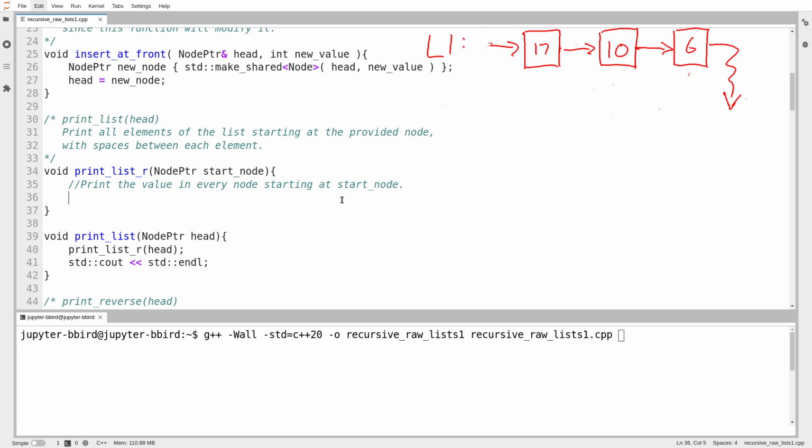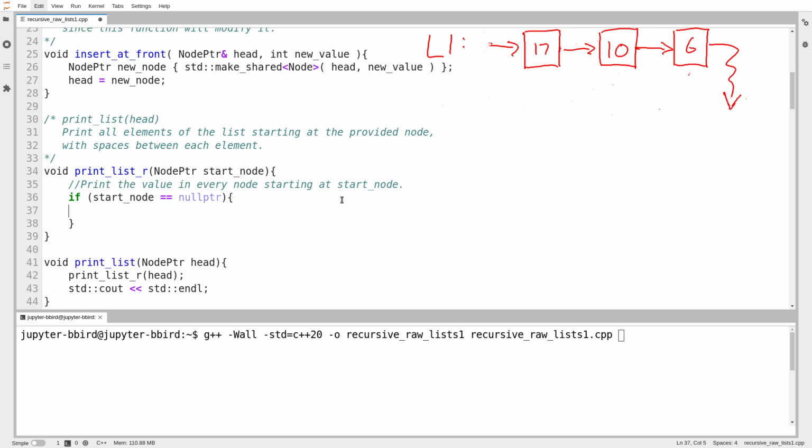Okay, so what are the cases? Well, if you gave me an empty list, how do I print out an empty list? Well, okay, so if start node equals null, well, that's sort of easy. I just do nothing. It's pretty easy to print out an empty list. I just do nothing.